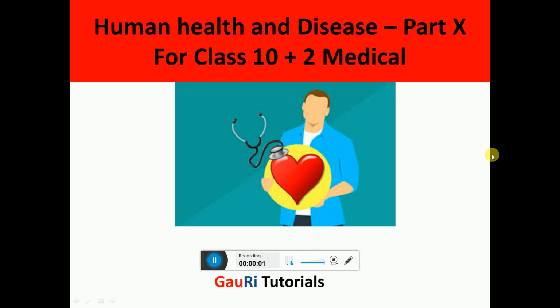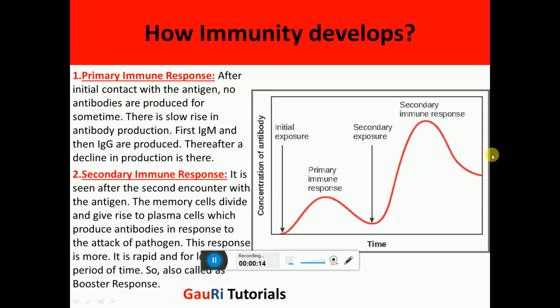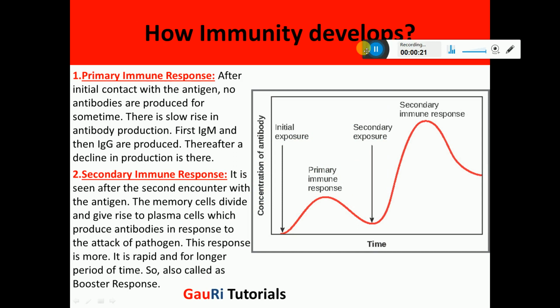In this part of the video, we are going to study the concept of immunization. Now, how does immunity develop and how do we immunize a person? So, let's talk about how immunity develops. First of all, let's talk about the primary immune response.